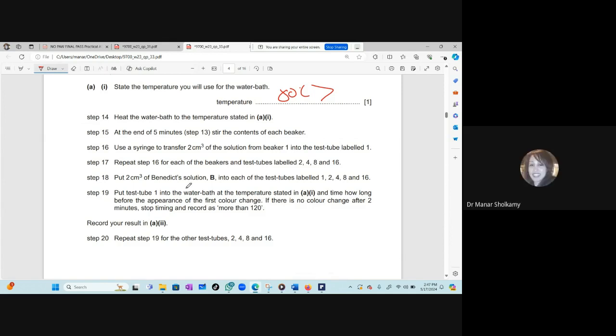Time. We are testing for the presence of sugars. What did you say, Mariam? The time taken. You sure? No. If there is no color change. But they did say that we need to record the time. They did? Okay. Put the test tube in the water bath and time. Oh, yes, you're correct. Thank you. And time how long before the appearance.